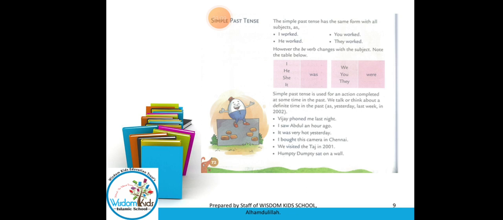Simple past tense is used for an action completed at some time in the past. We talk or think about a definite time in the past, such as yesterday, last week, in 2002. So simple past tense is an action completed at some time in the past, meaning the work has already been completed in the past. We talk and think about this at a definite time in the past.